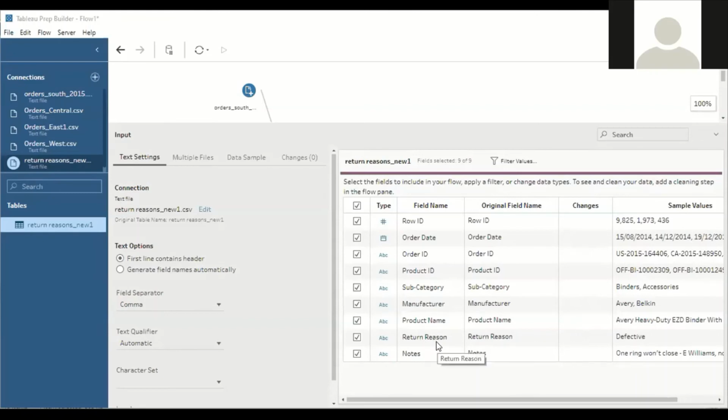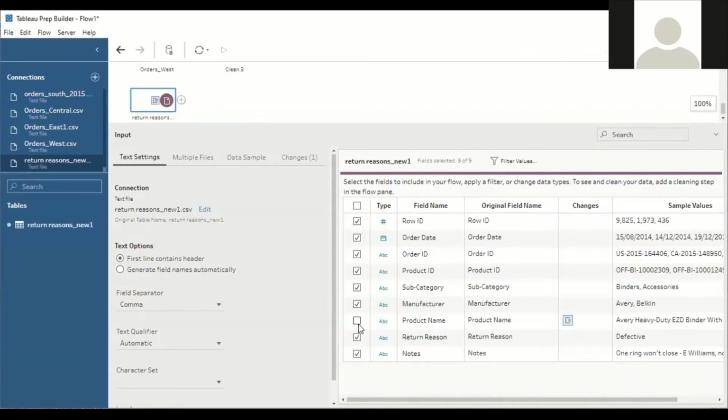Understood? So I will uncheck columns like the product name. I don't want this, I don't want to process it, I don't want to take this field to the next level. The product name, next manufacturer, next subcategory, next order date.